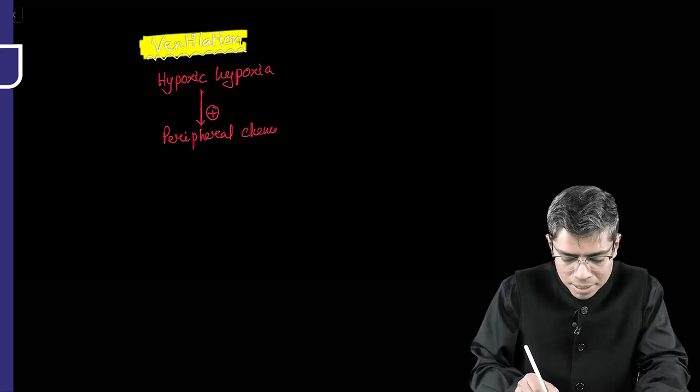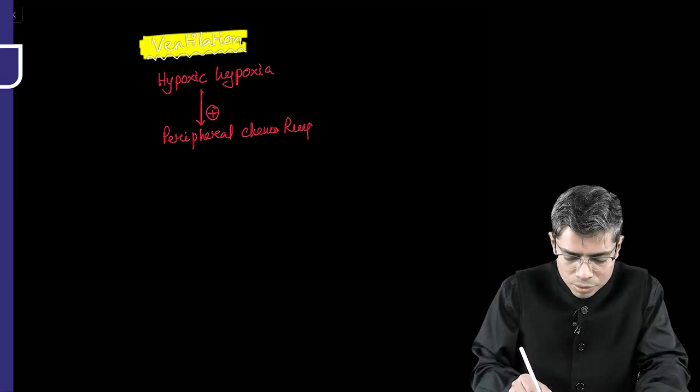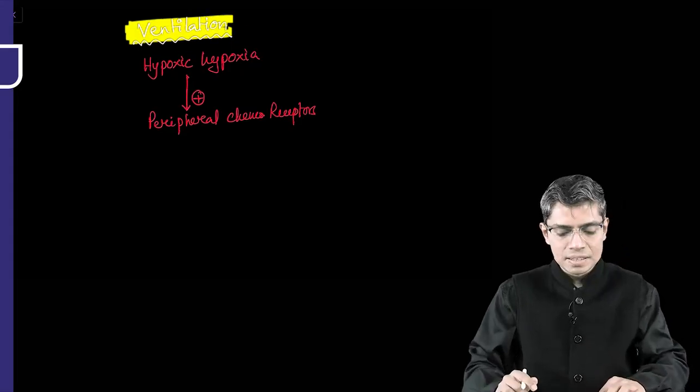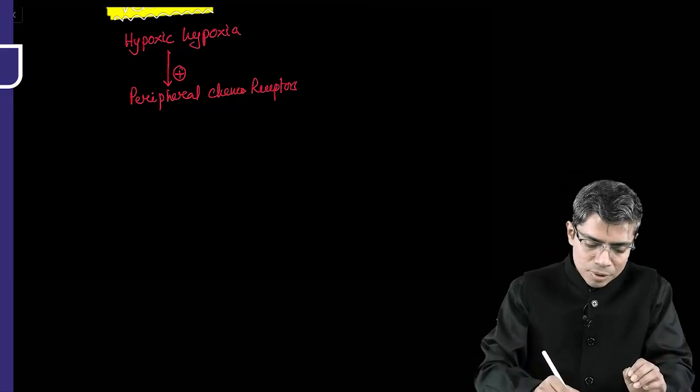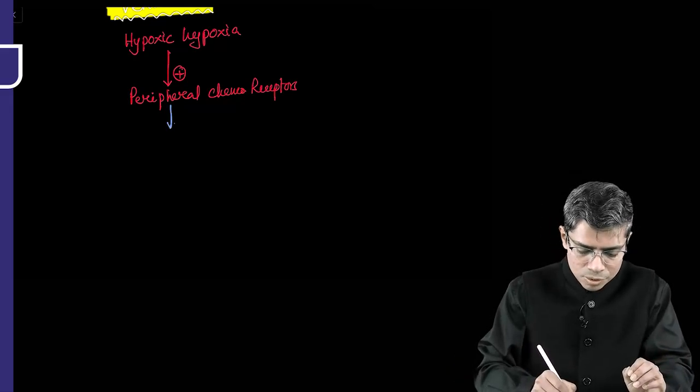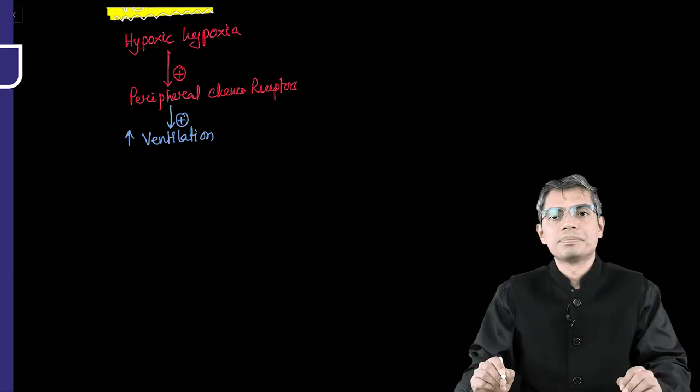So peripheral chemoreceptors will be stimulated in case of a high altitude condition, right? Whenever your peripheral chemoreceptors are stimulated, this will lead to an increase in ventilation, so the person will start hyperventilating.